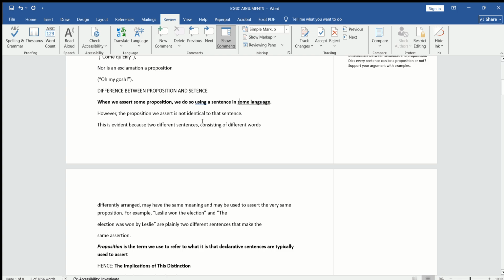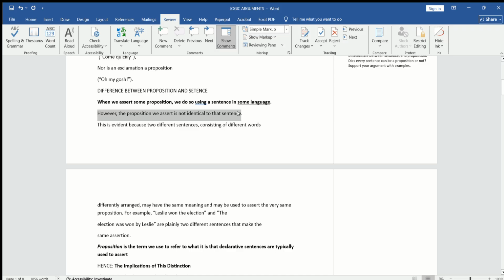Again, we can say that the words can be in different forms, and the sentence structures may be different, but the main claim, being declarative overall, gives the same meaning in two different sentences. That means the proposition will be the same. We can explain it by this example. However, the proposition we assert is not identical to that sentence. That is the point.